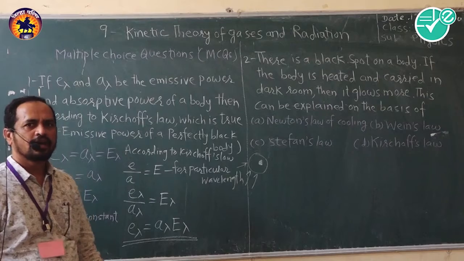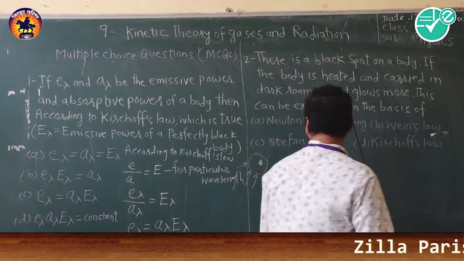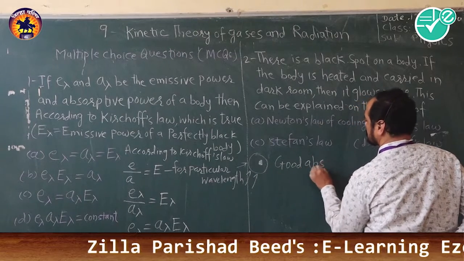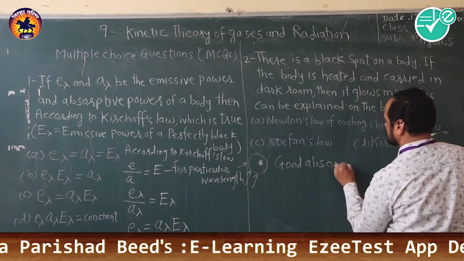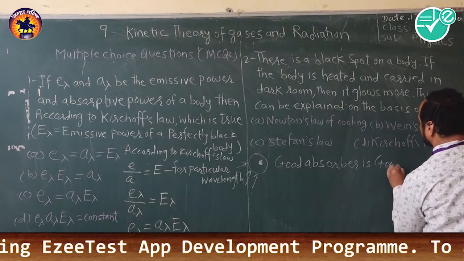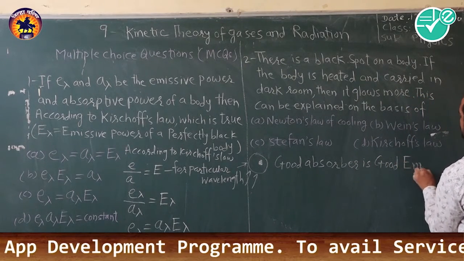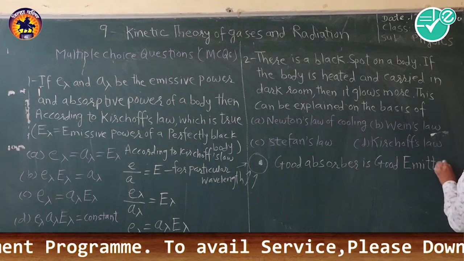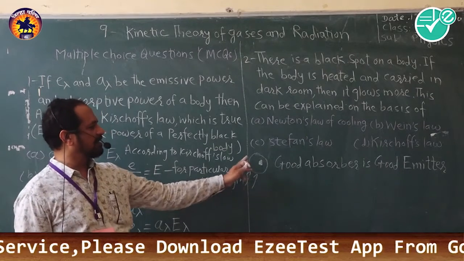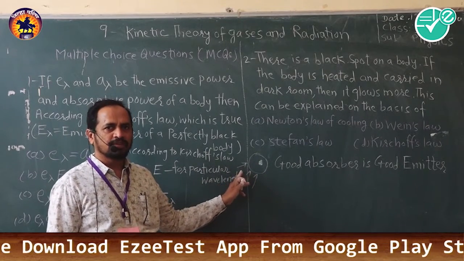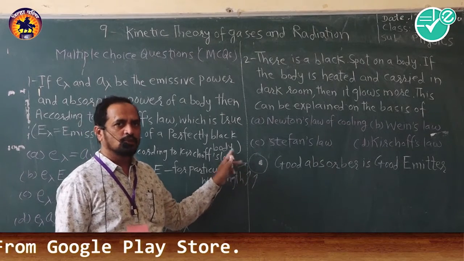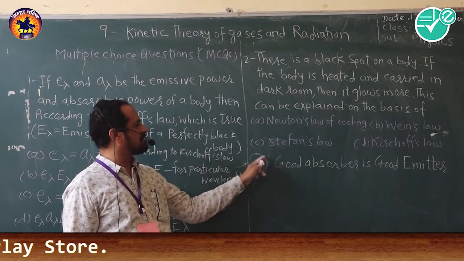As we have studied, a good absorber is a good emitter. So when the body is heated and it absorbs the energy, if this body is good at absorbing the energy, then the emission of the radiations is also good.